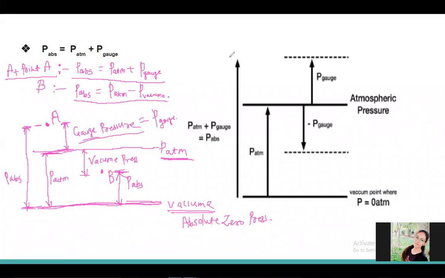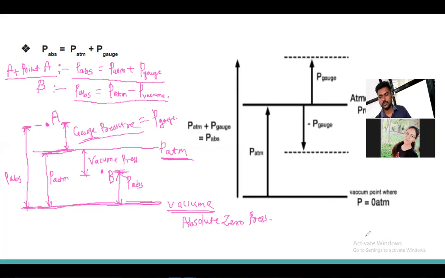If you want, you can write it down or simply take a screenshot of this slide. Now we will go to the previous slide, where we will see the definitions.